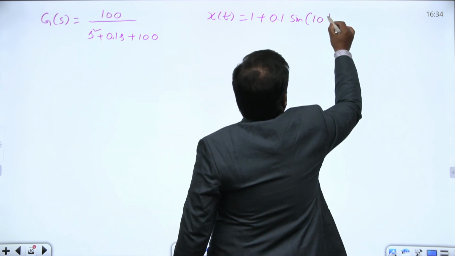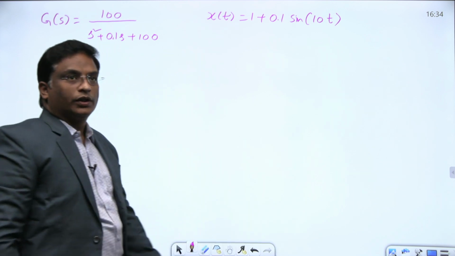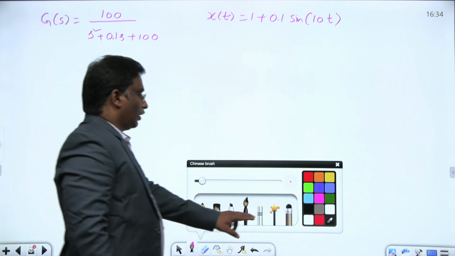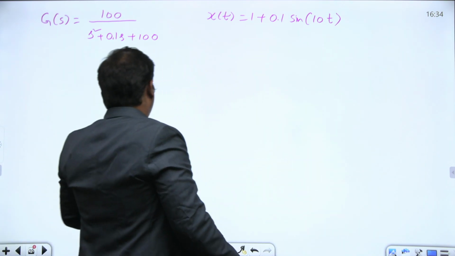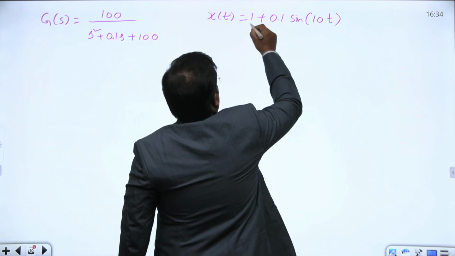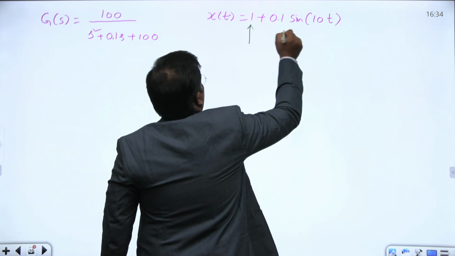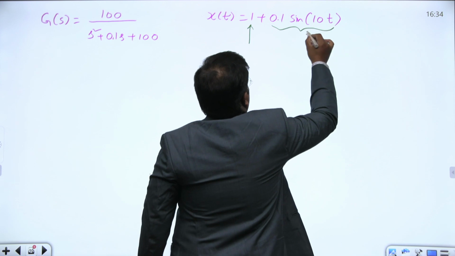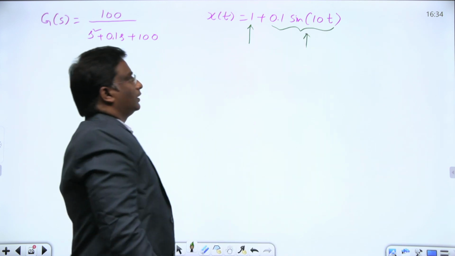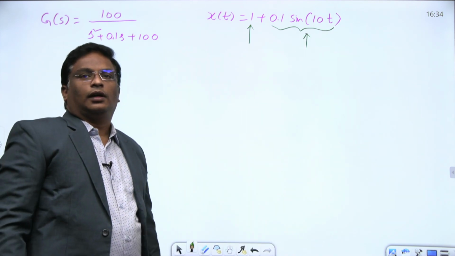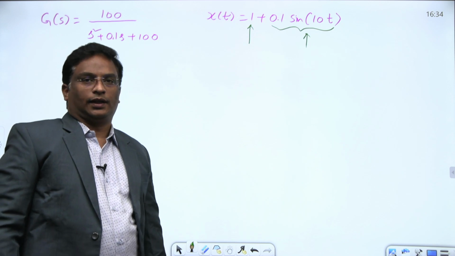Okay, everyone, notice one thing. What are the different frequencies of operation present in the circuit here? Here we have two sources, two inputs. One input is DC, another input is 0.1 sin 10t, right?